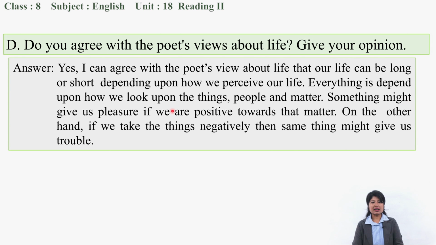Something might give us pleasure if we are positive towards the matter. If we take things positively, then other work might not be affected.